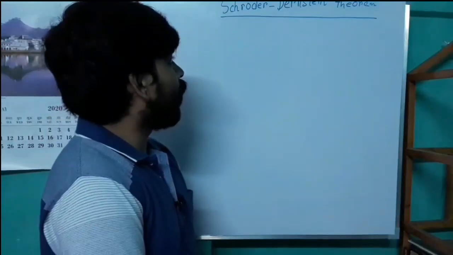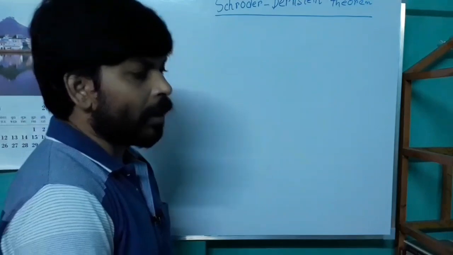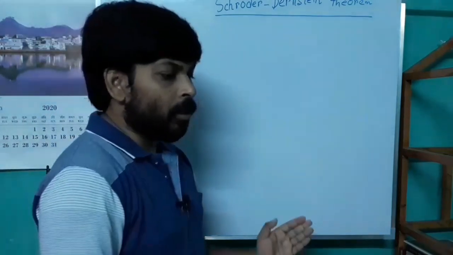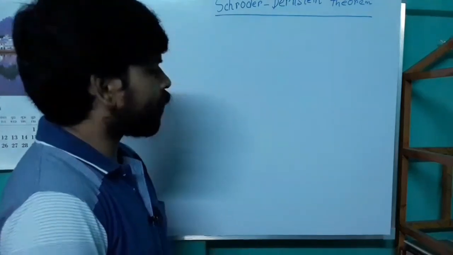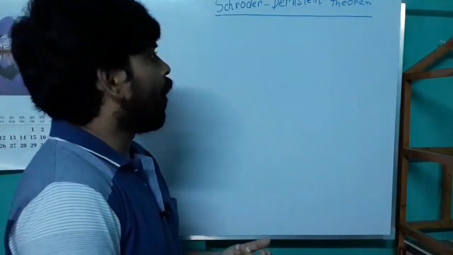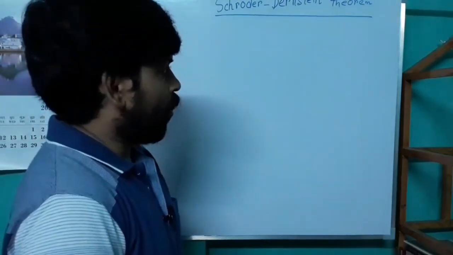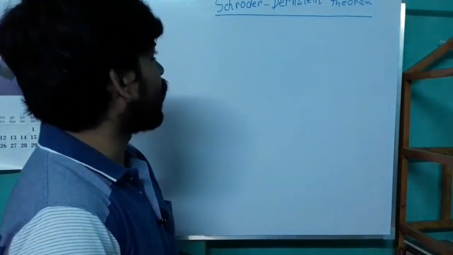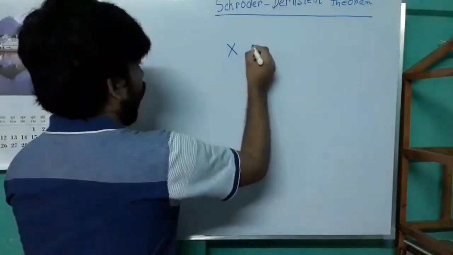The motivation of the Schroeder-Bernstein theorem is that it is difficult many times to construct a bijective map between two sets. But using this theorem, one can easily construct a bijective map between two sets. So that is the motivation behind the Schroeder-Bernstein theorem. Let us take two sets X and Y.